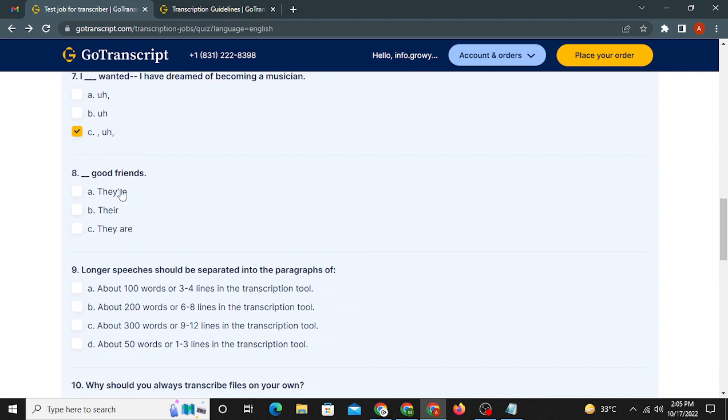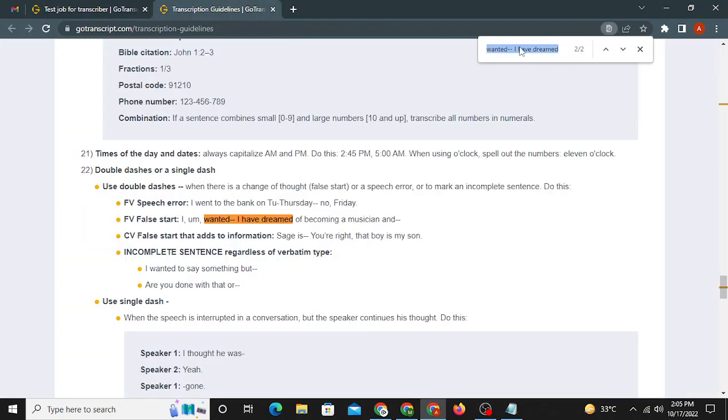Number 8 question, dash good friends. Okay, so I guess they are false starts. Let's see for the false start over here.